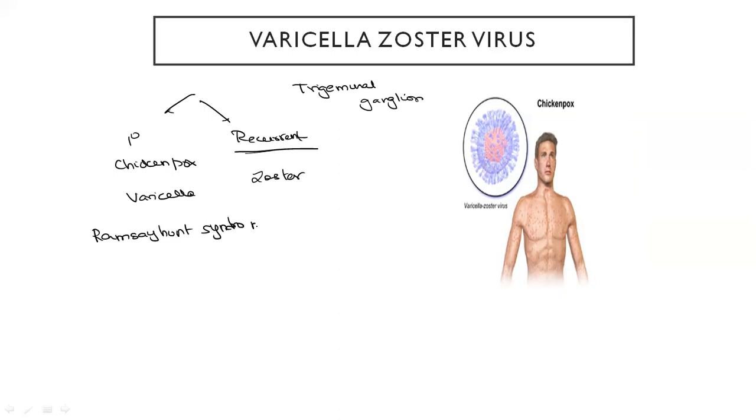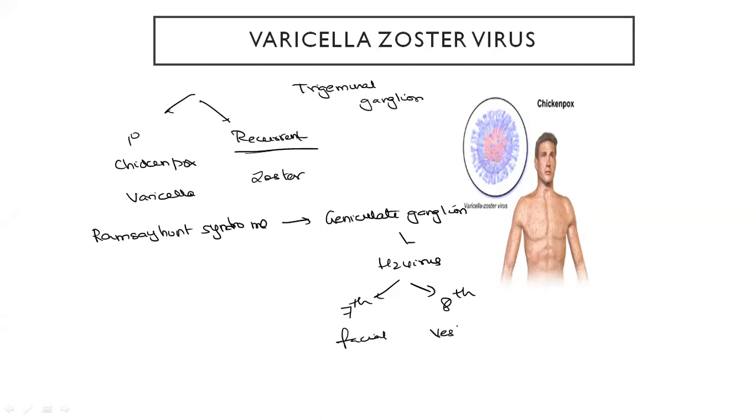In Ramsay-Hunt syndrome, herpes zoster reactivation in the geniculate ganglion can be seen. In the geniculate ganglion, herpes zoster virus is reactivated, and it affects the 7th nerve and the 8th nerve. The 7th nerve is the facial nerve, and the 8th nerve is the vestibulocochlear nerve. When the facial nerve is affected, it can lead to paralysis. And when the vestibulocochlear nerve is affected, it can lead to deafness.